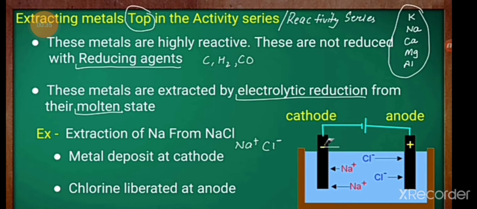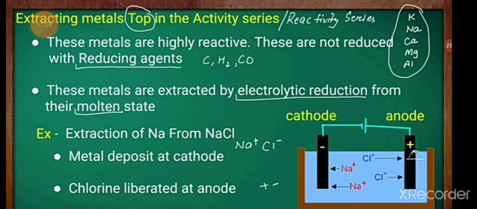See, these metals are very highly reactive. They cannot be obtained from their compounds by heating with carbon. For example, carbon cannot reduce the oxides of sodium, magnesium, calcium, aluminum, etc. to the respective metal. This is because these metals have more affinity for oxygen than carbon. These metals are obtained by the electrolytic reduction method.